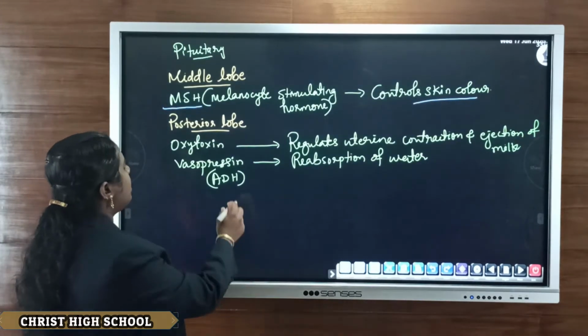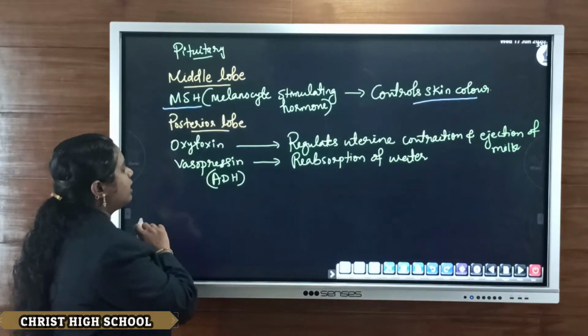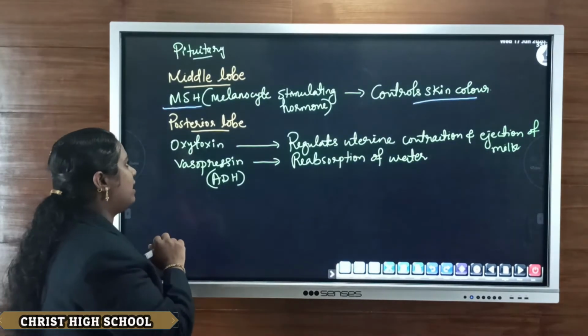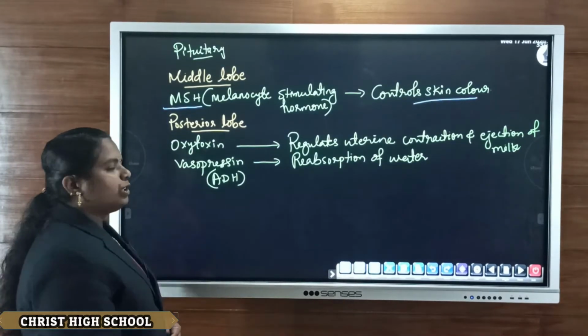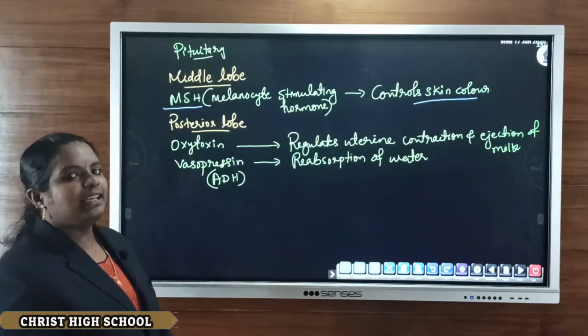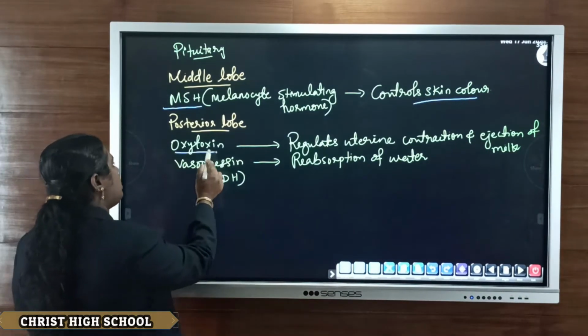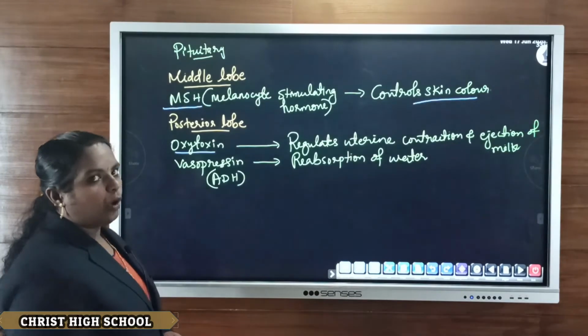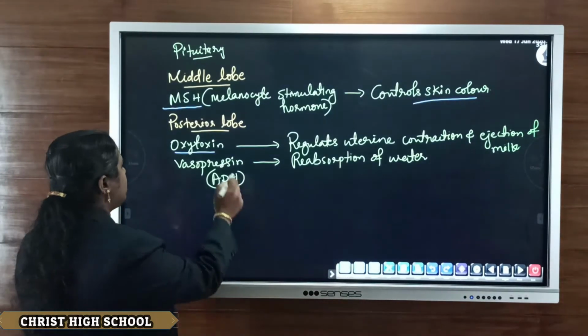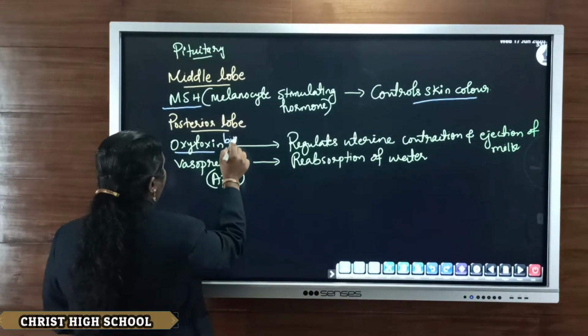Then the posterior lobe, the third lobe of the pituitary gland. The posterior lobe of the pituitary secretes two hormones. One is oxytocin, also known as the birth hormone.